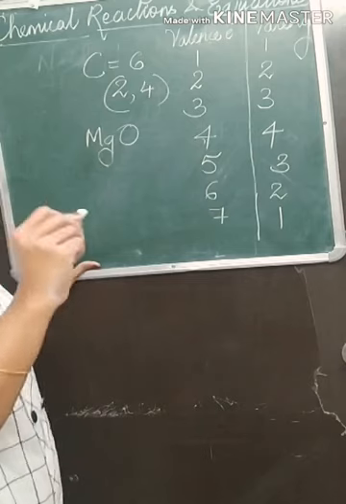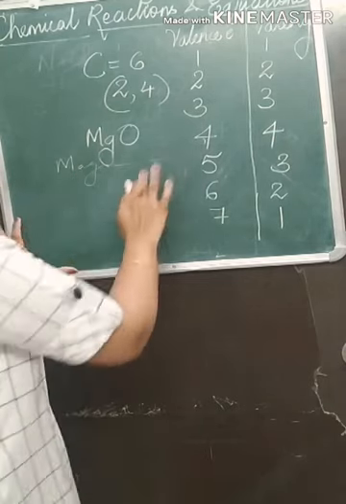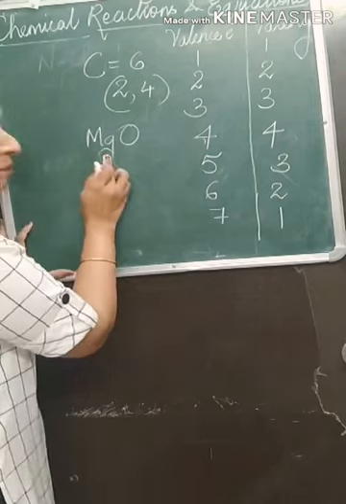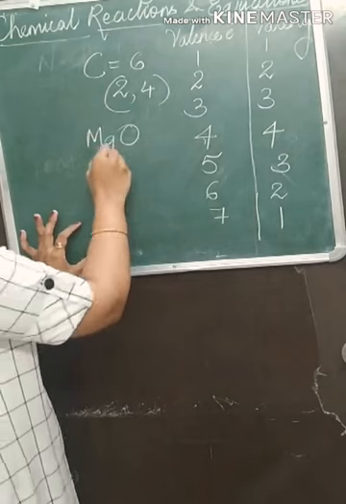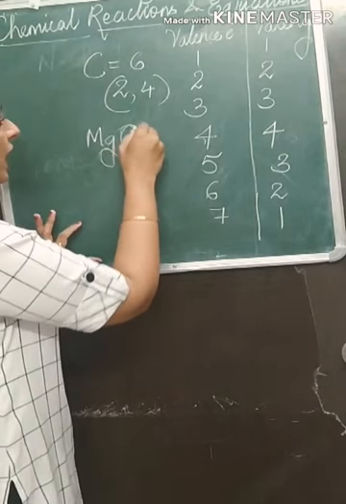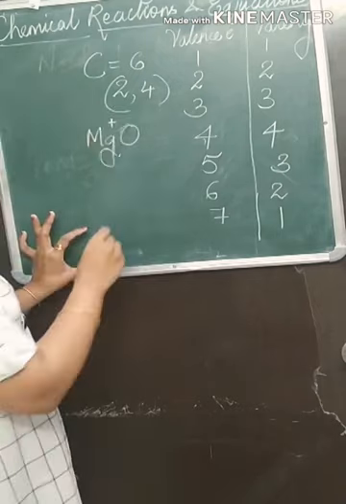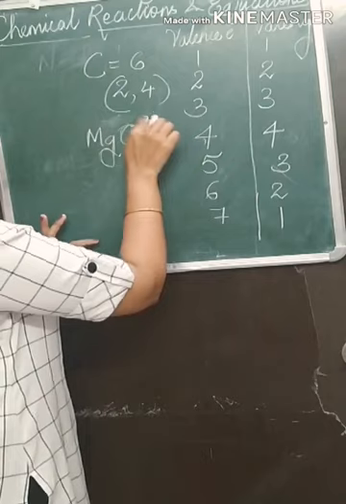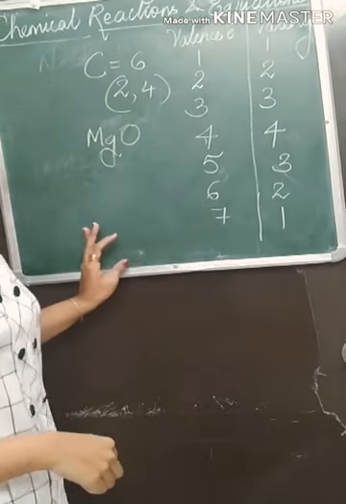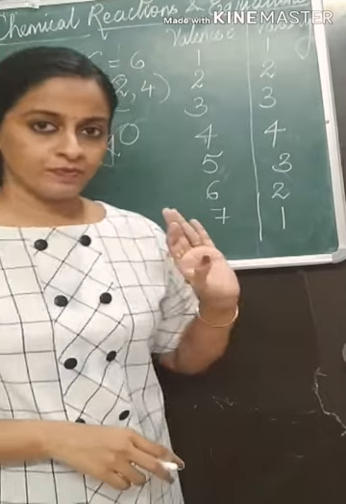Instead of writing magnesium oxide in words, which is very tedious, we use the symbol of the element to write the compound. Here, how did the compound get the formula MgO? We know that Mg has a plus sign and O has a minus sign, so it balances by cross multiplication, considering the valency. We wrote the formula as MgO.